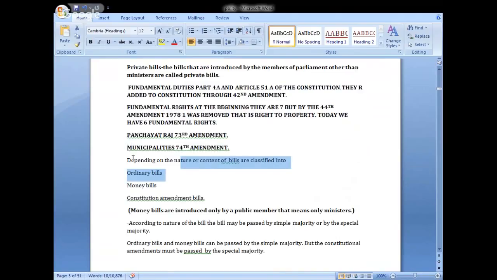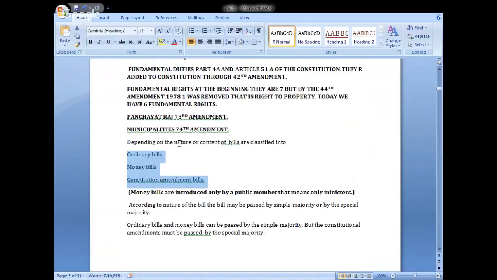Next, we come to our class. It is depending on the nature or content of the bills. They are classified into ordinary bills, money bills, constitutional amendment bills. Three types. Based on who is introducing the bill, there are two types: public bills and private bills.